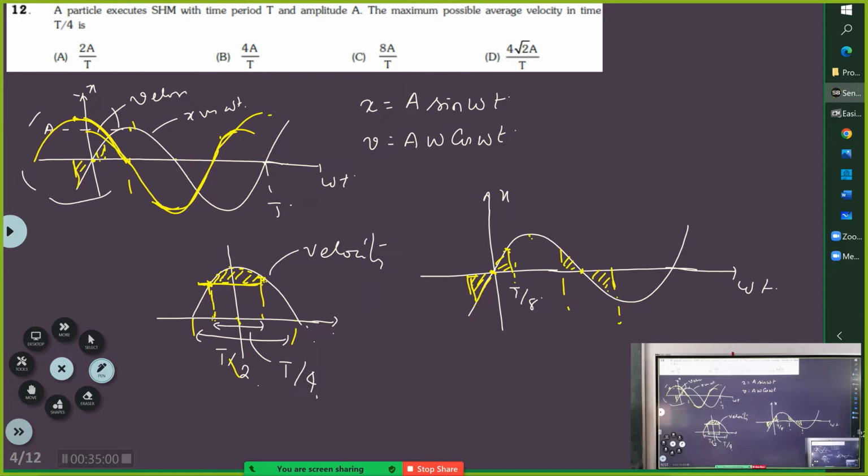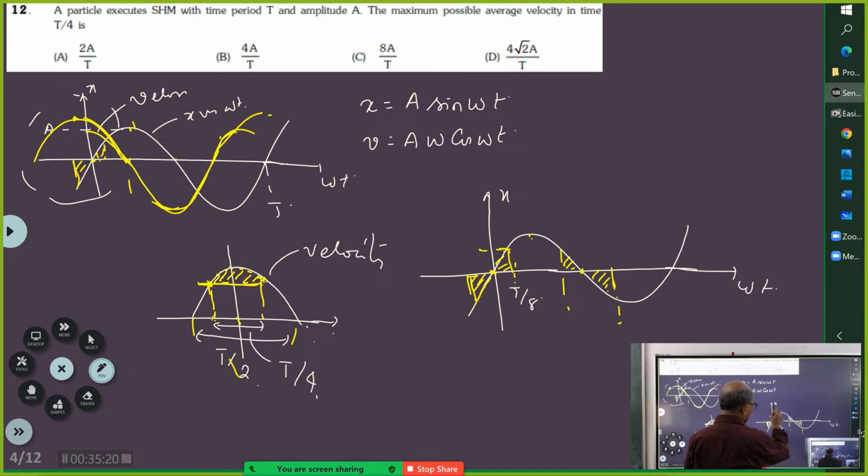Sir, can't we consider the position? Sir, it has to travel from the position which it is at t by 8 to the position at which it will be at minus t by 8. Correct. Okay, position only you take.